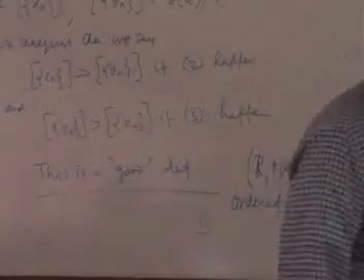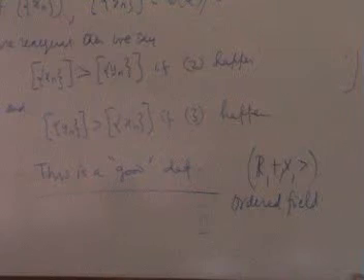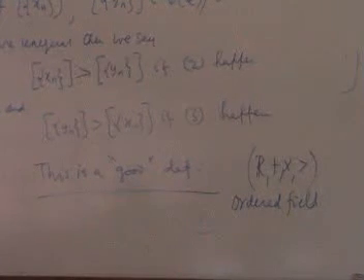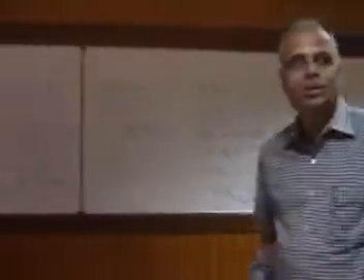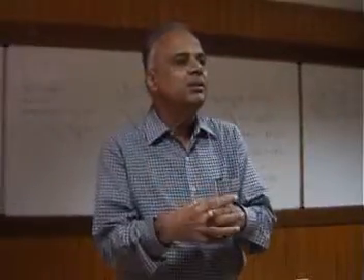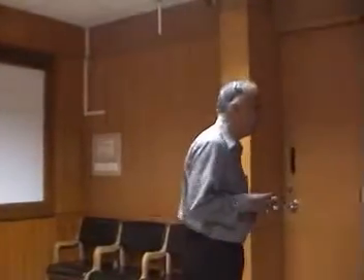But we have still not looked at the defect. Okay? Now, what is meant by defect? The defect in the rational numbers was that there were Cauchy sequences of rational numbers which did not converge to a rational number.